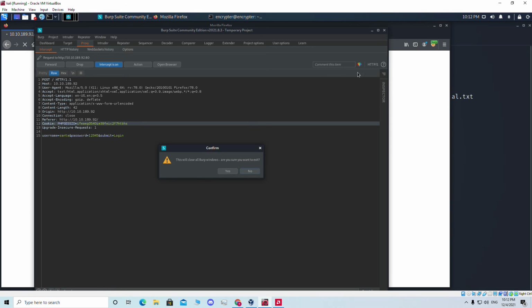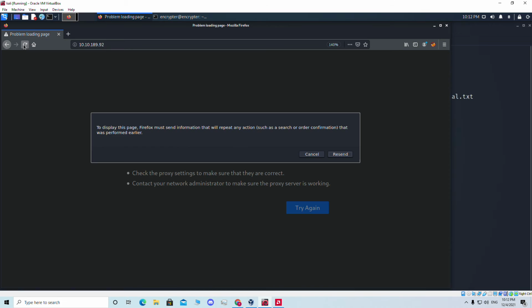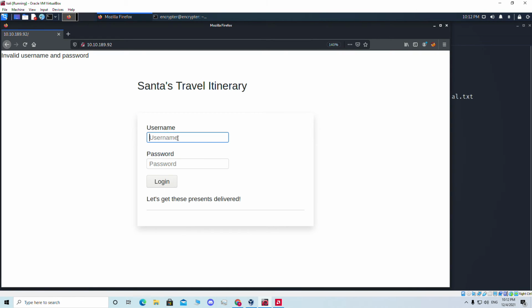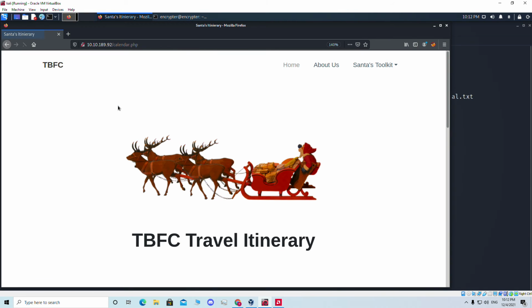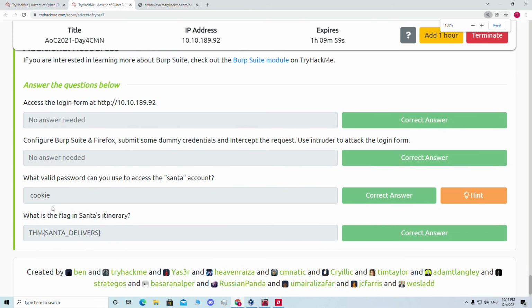So we're going to close the Burp Suite, and we're going to turn the Burp proxy off. Then okay, we're going to reload the page again. So we're going to use the username Santa, and for the password we're going to use cookie. And if we hit login, here we are. This means our first challenge was, what valid password can you use to access the Santa account. So it was cookie, we already saw. So cookie is the first answer.